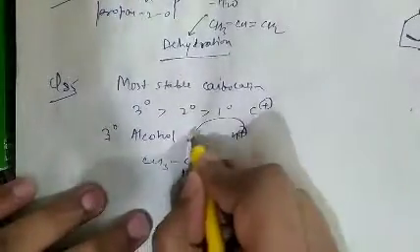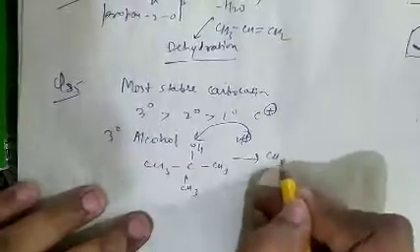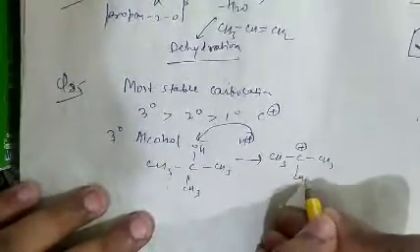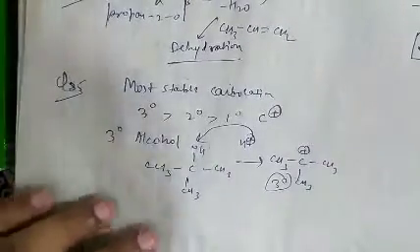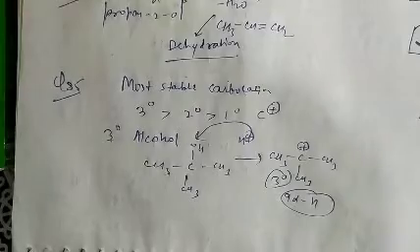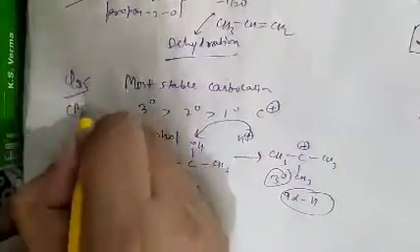When H plus attacks on this, it forms carbocation like CH3-C+(CH3)-CH3. So 3 degree carbocation is most stable, as hyperconjugation is more, 9 alpha hydrogens are present in this compound. So question number 85, option B is correct.